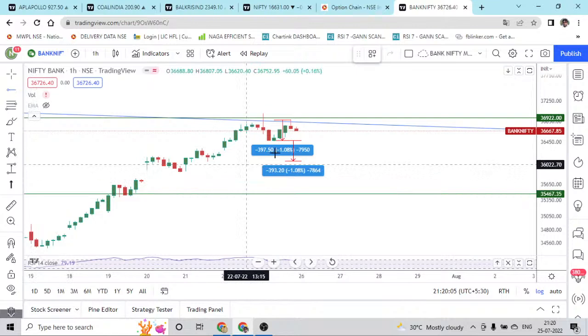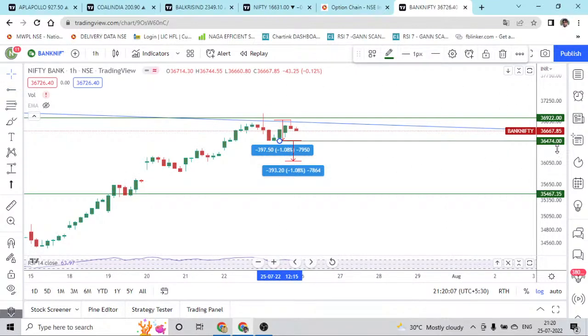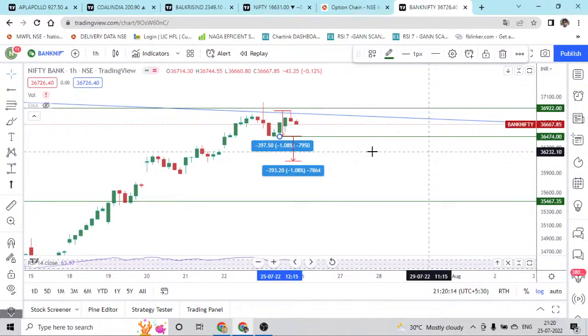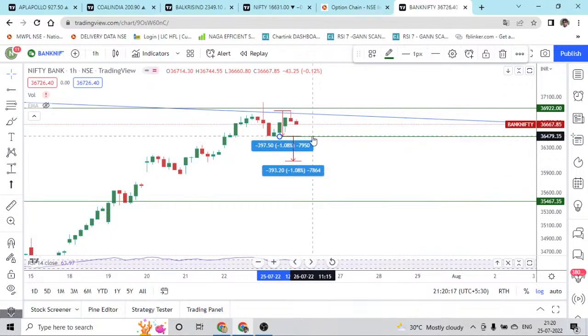So we have a very good opportunity for tomorrow. If 36,600 is broken, the next target is going to be 36,470. If this is broken, we will get an opportunity to catch almost 300 to 400 points of momentum tomorrow itself, or at the max by Wednesday we will achieve this target once this neckline is broken. This view is invalid if we are closing above 36,888.